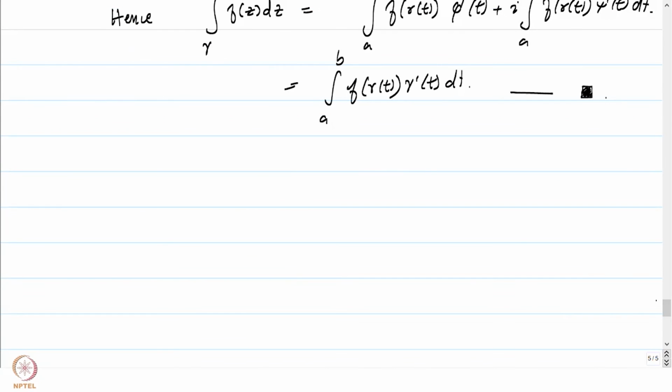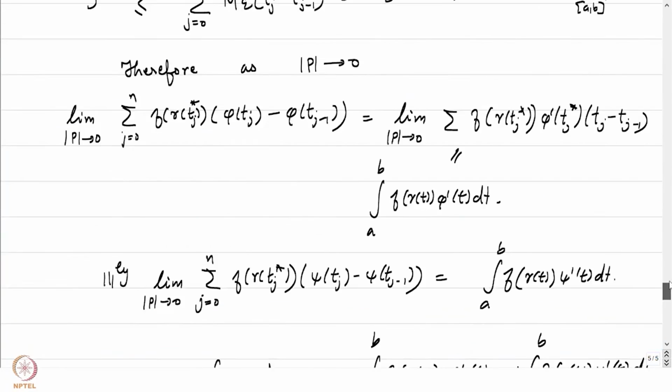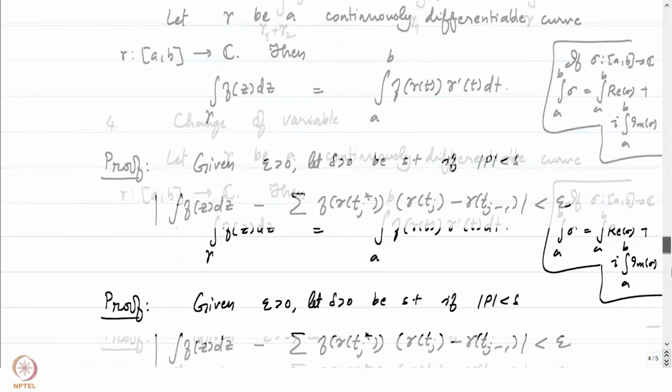So let me give you a couple more exercises on the properties. This is the fifth property, I guess. Yes.